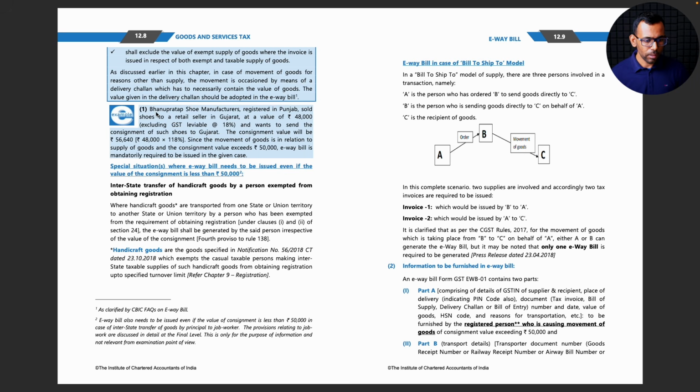Okay, let's see the first example. Banu Pratap shoe manufacturers registered in Punjab sold shoes to a retail seller in Gujarat at a value of 48,000 excluding GST leviable at 18%, and wants to send the consignment of such shoes to Gujarat. The consignment value will be 56,640. I just framed this example. So the final value of the bill will turn out to be 56,640. Since the movement of goods is in relation to supply of goods and the consignment value exceeds 50,000, an e-way bill is mandatorily required to be issued in the given case.